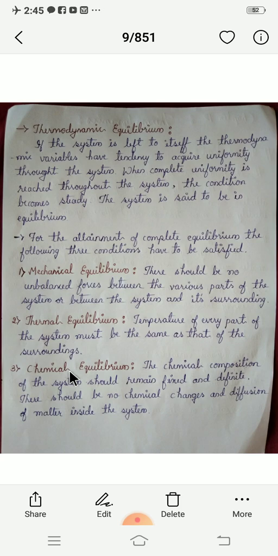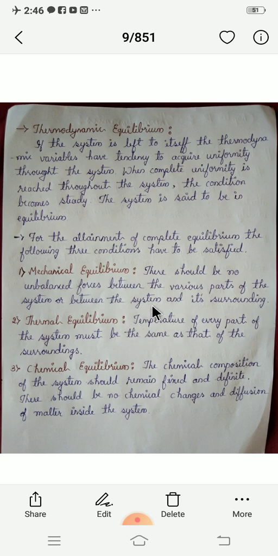Next is chemical equilibrium. The chemical composition of the system should remain fixed and definite. There should be no chemical change and no diffusion of matter inside the system, and no diffusion of matter or chemical change between the system and the surrounding. Yesterday we discussed a system that interacts with the surroundings.